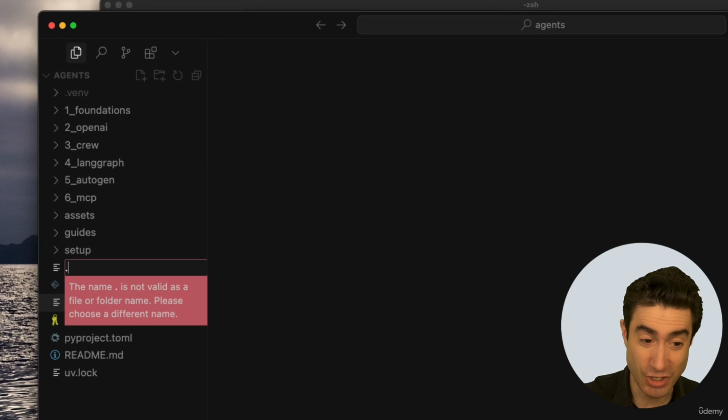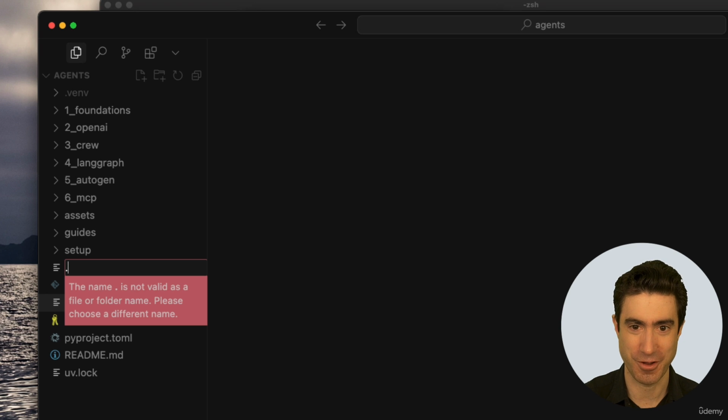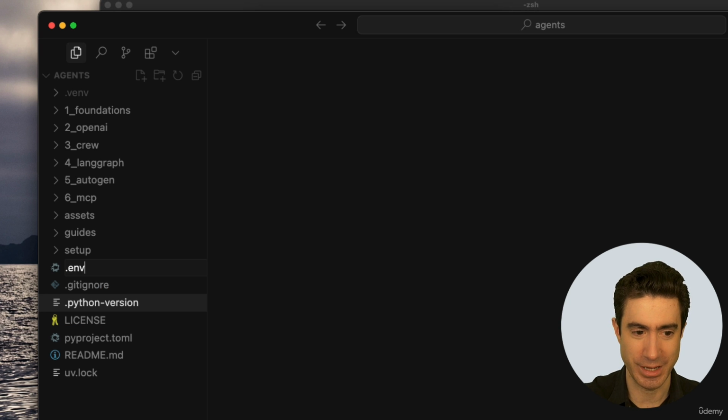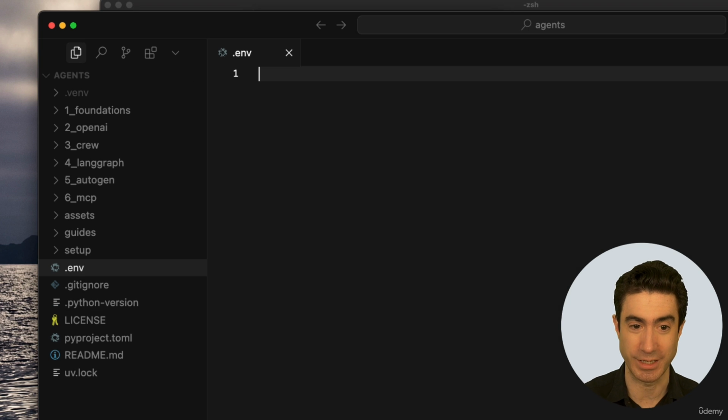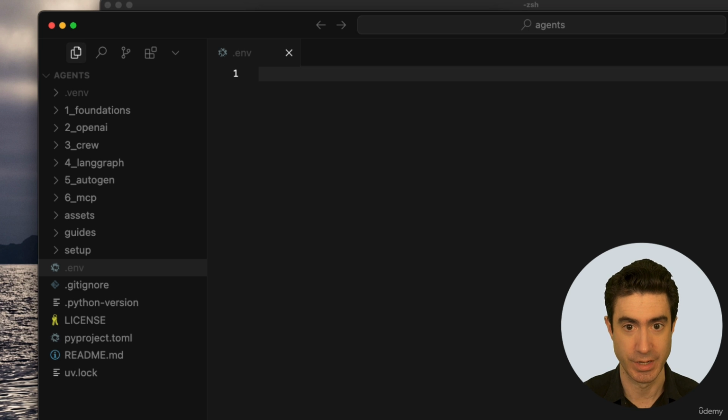It starts with a dot, a period, a full stop, and then the letters env, .env, and it's got to be called exactly that. You'll see why later, but basically this is a file which is often used to store environment variables, things that will load into our environment as variables that we'll use for things like passwords and tokens and keys. And it doesn't get checked into GitHub, so it stays as a private file just for you. It's a common technique for managing these kinds of things. And it's called .env, and it has to be called exactly that.